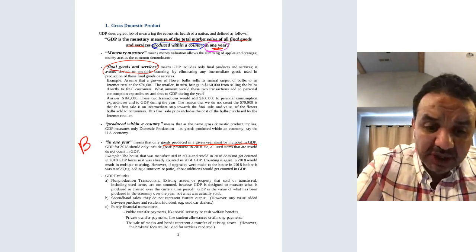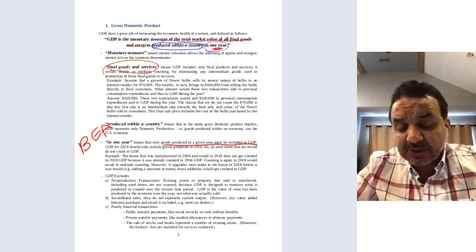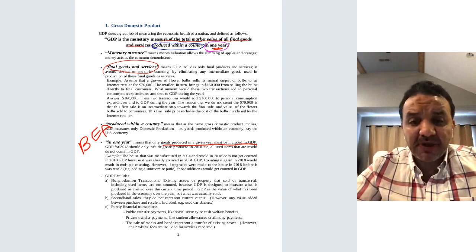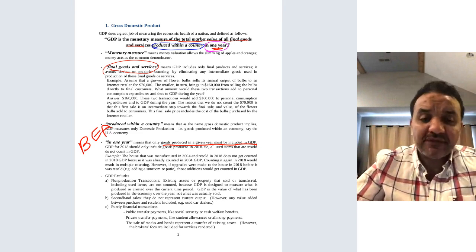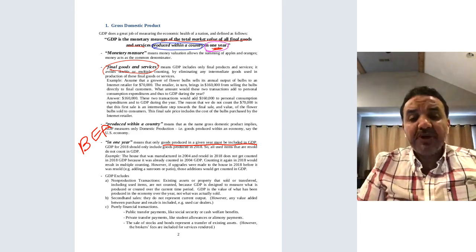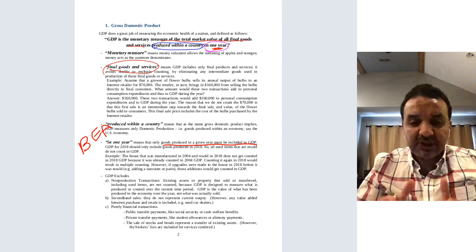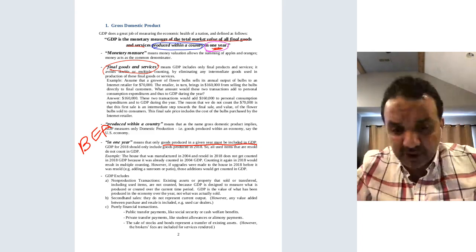It's called BEA. If you Google this website, you will be able to find the GDP for the United States for the last year, for 2020, and for previous years. So there's a GDP for every country every year. There's a US GDP in 2020, 2019, 2018, and so on.